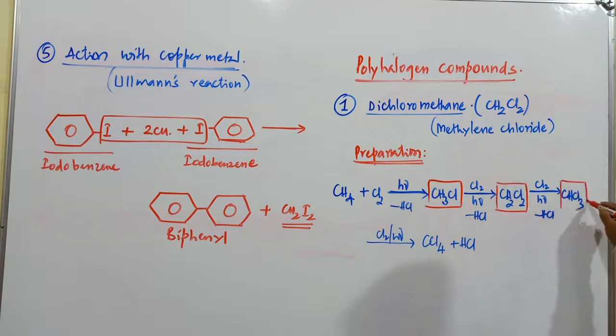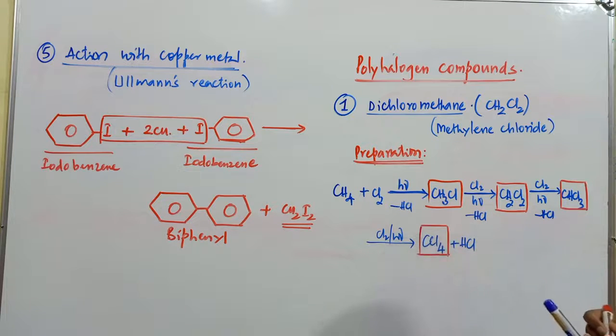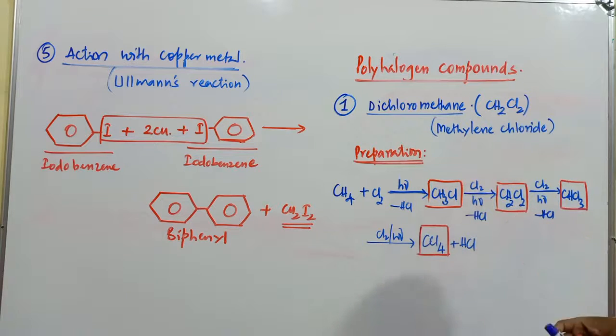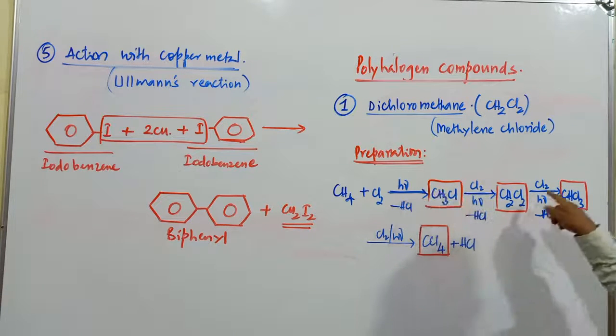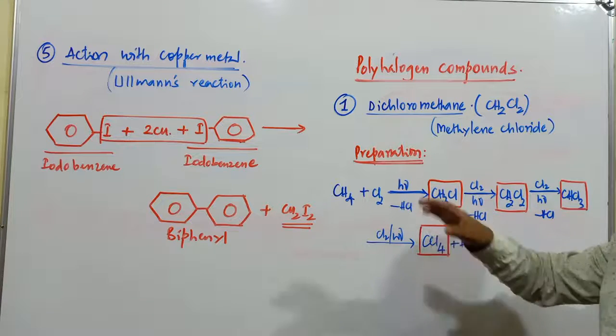Next one is going to be chloroform. Last one is going to be carbon tetrachloride. Out of these 4 compounds, what about dichloromethane? Dichloromethane is going to be here. So these are the 4 compounds possible. 4 compounds are prepared in case of chlorination of methane.